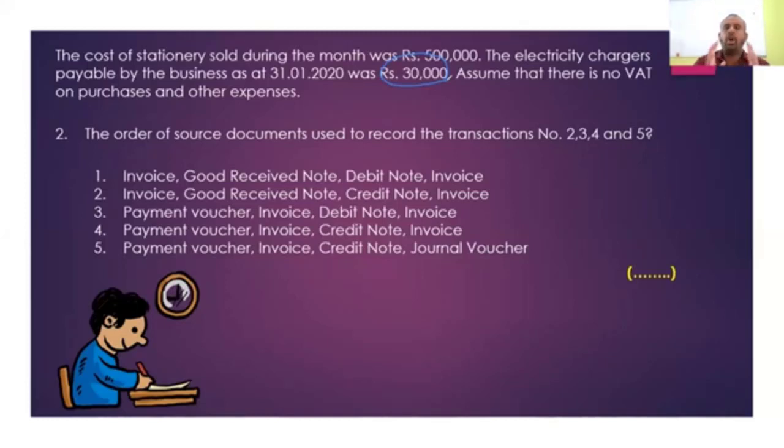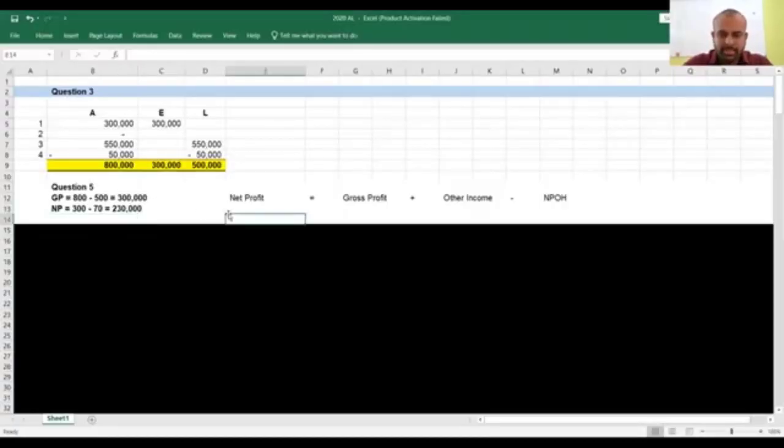Therefore, the total expenditure during the month is Sujit's salary 40,000 and electricity bill charges 30,000. It is an accrued amount, but you need to apply the accrual concept here and recognize it. Altogether, the total expenditure is 70,000, right? Based on that knowledge, when you look at the question, total expenses here are 70,000. How did you get the 70?